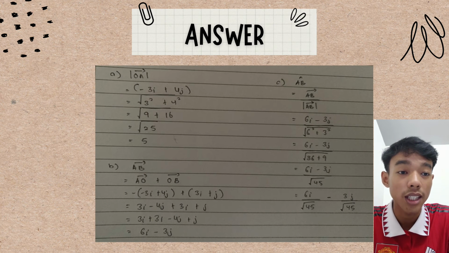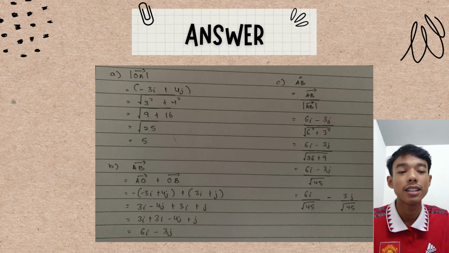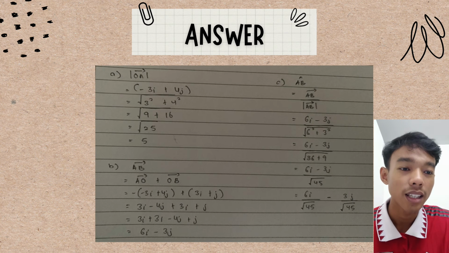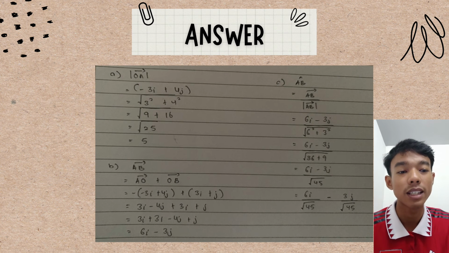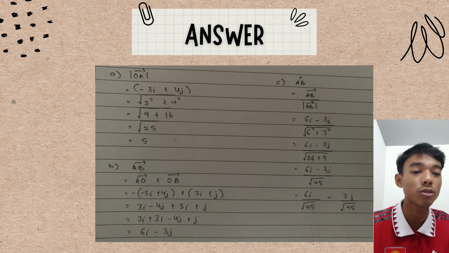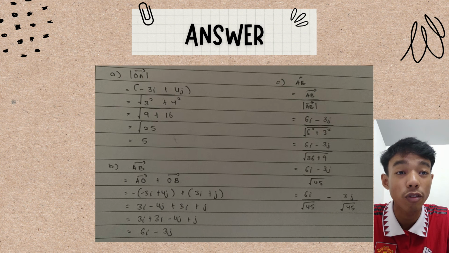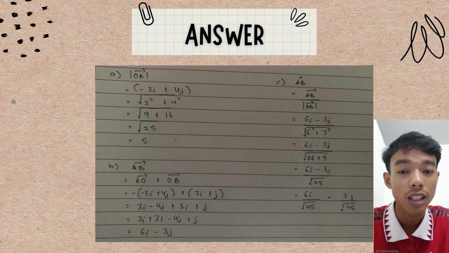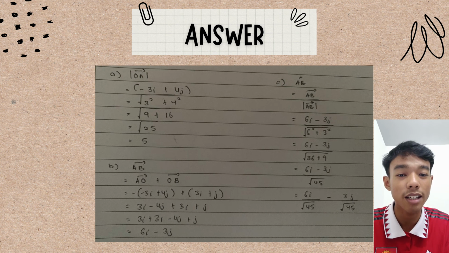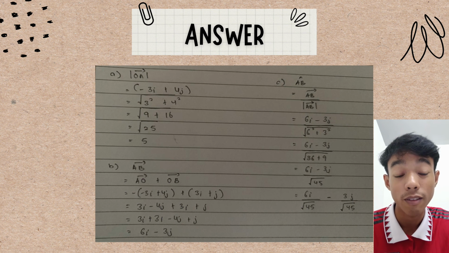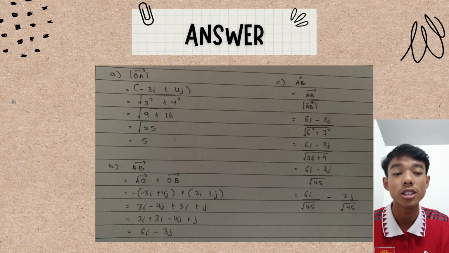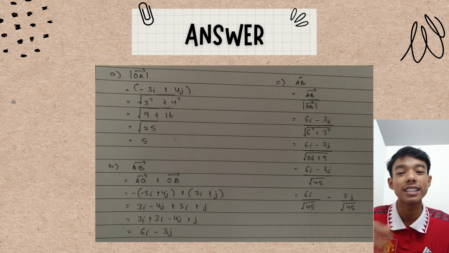After that we get 6i minus 3j over the square root of 36 plus 9, and then 6i minus 3j over the square root of 45. The last answer for the unit vector AB is 6i over the square root of 45 minus 3j over the square root of 45, and that's all.